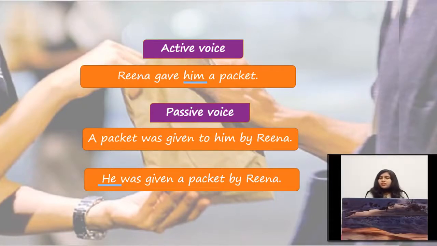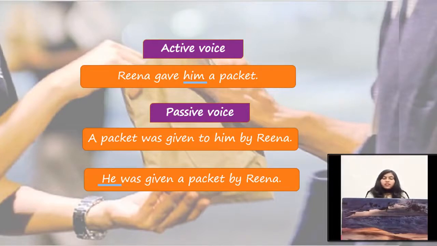As we have already recognized the tense of the sentence, that this sentence is in simple past tense, that's why we have used here the simple past form of the auxiliary be verb, and that is was, because our pronoun is a third person pronoun. And after the auxiliary verb, we will write the third form of the main verb, and the third form of the main verb is given. So that's why we have written here given.